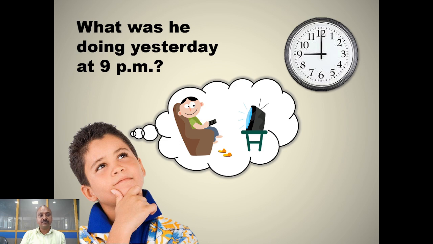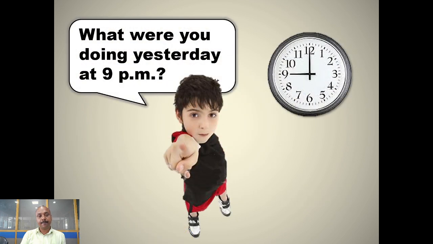After answering it, we move to the next. What was he doing yesterday at 9 p.m.? He was watching TV. Right? What were you doing yesterday at 9 p.m.? For this you should have answered in past continuous tense.